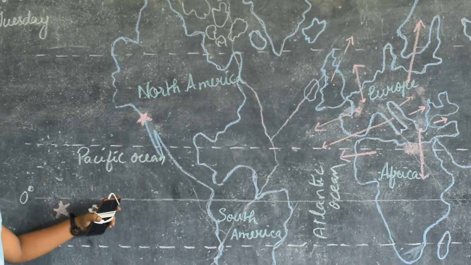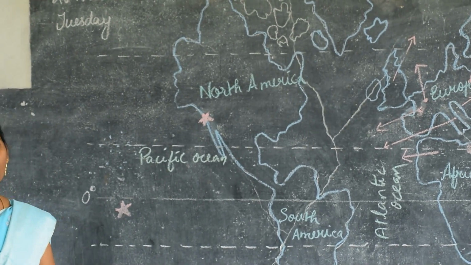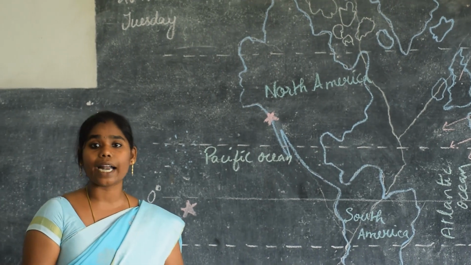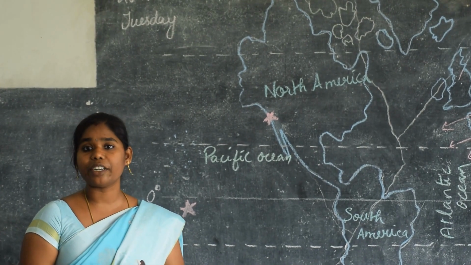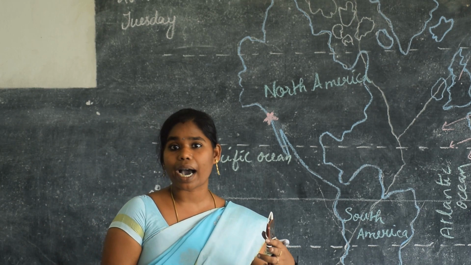Yes, I already told you. All these lines are the latitude lines. What did I tell you about latitude? Yes, latitude is an imaginary line that is drawn from west to east, isn't it? It is an imaginary line.